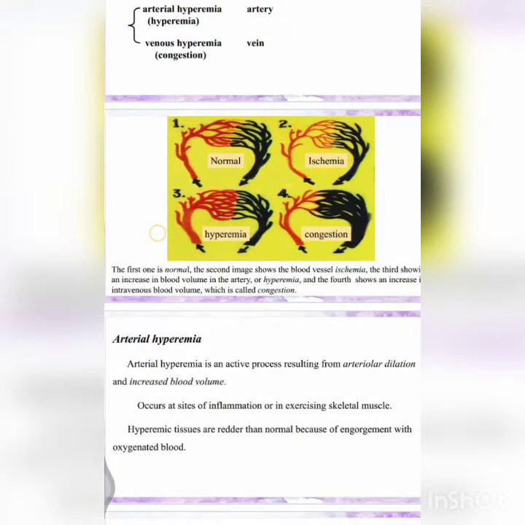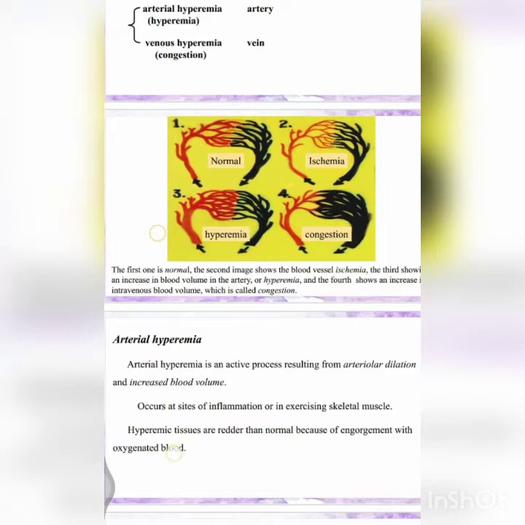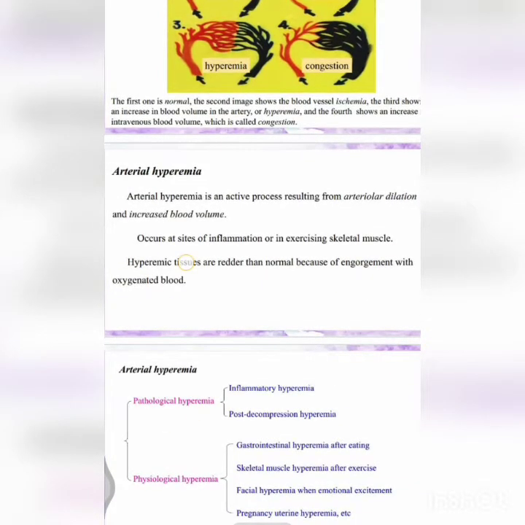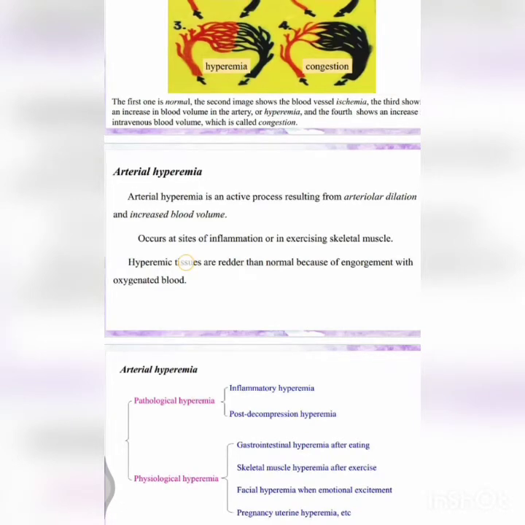Arterial hyperemia is an active process resulting from arterial dilation and increase in the blood volume. It occurs at the sites of inflammation or in exercising muscles, that is physiologically. The hyperemic tissue is redder than normal because of the engorgement with oxygenated blood, as I said before. So this is divided into pathological and physiological.